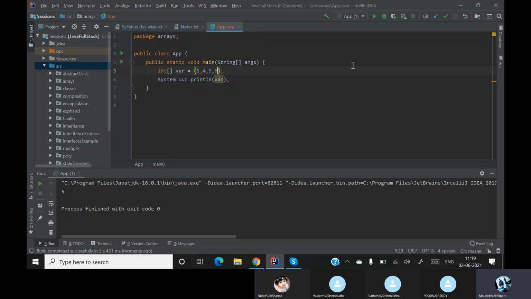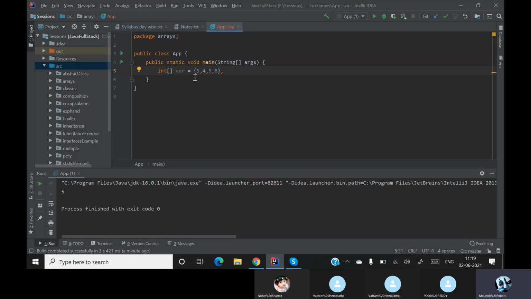So this is possible. I'm not going to print out the variable over here right now, that is not an appropriate practice. So this is what an array is. Basically, an array is a collection of same type of elements within a single variable. A single variable can store multiple elements. That is how the array is done.